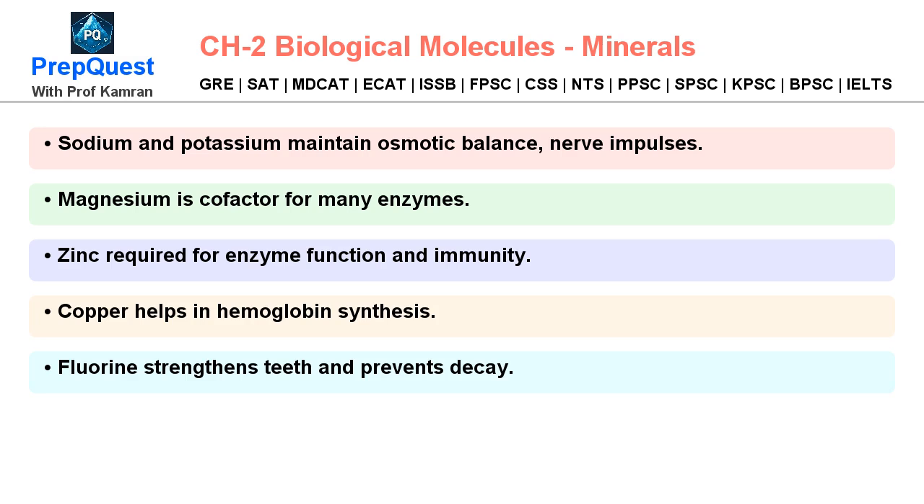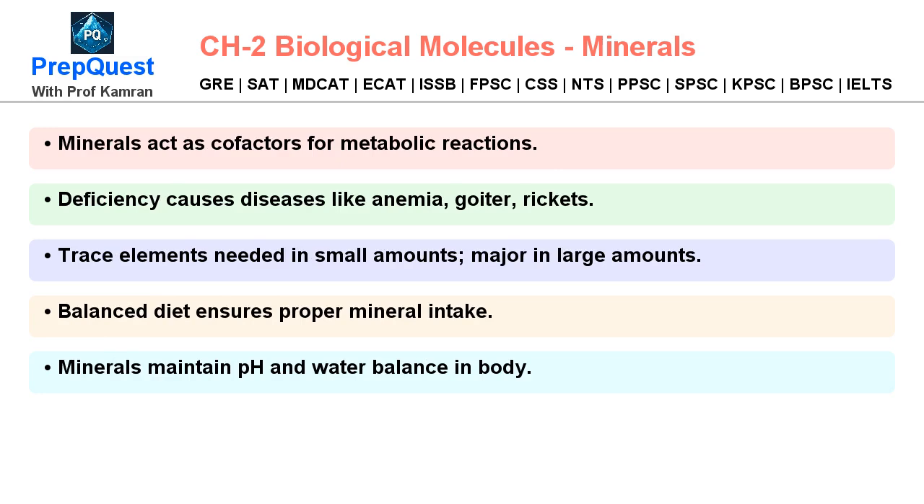Minerals act as cofactors for metabolic reactions. Deficiency causes diseases like anemia, goiter, rickets. Trace elements needed in small amounts. Major in large amounts. Balanced diet ensures proper mineral intake. Minerals maintain pH and water balance in body.